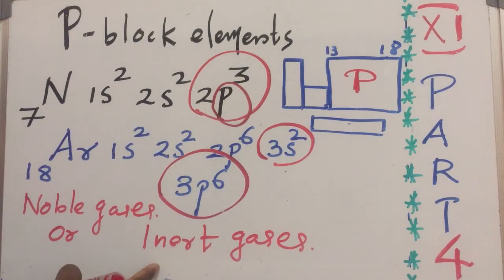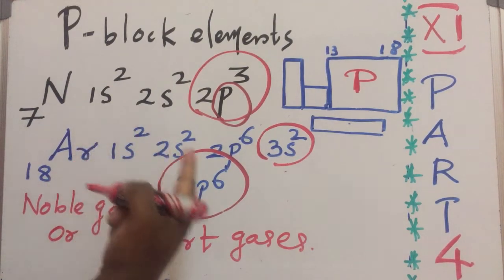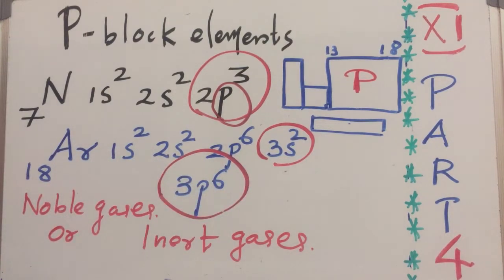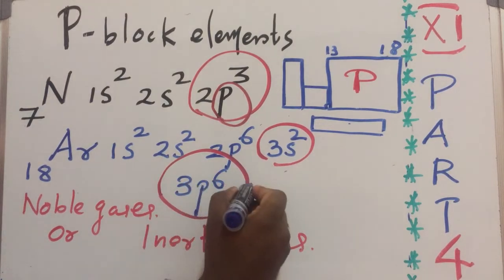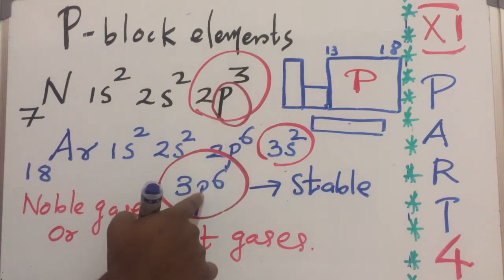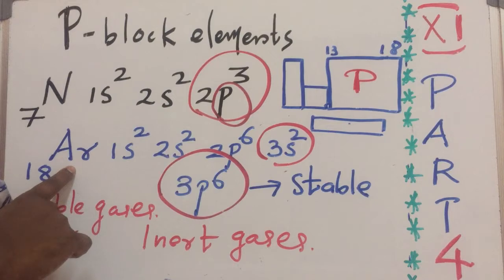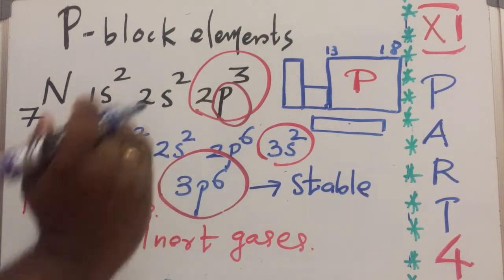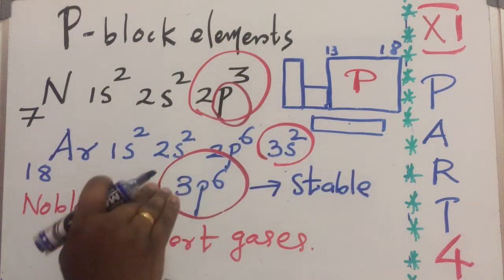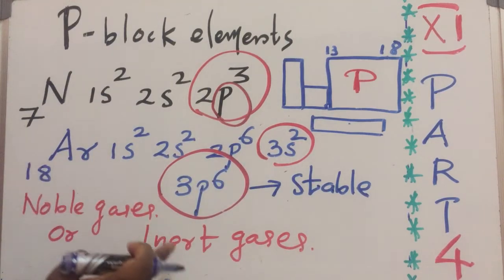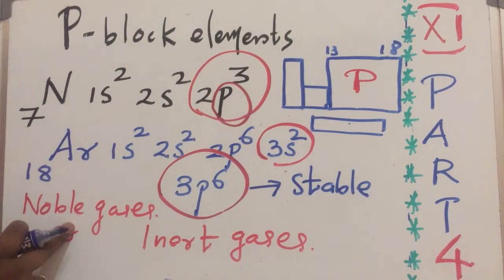Why is it called an inert gas? Because it is already completely filled, so this element is extra stable. Argon is extra stable due to the completely filled configuration. Due to this stability, argon will not react with any other element, or argon is inert towards reactions. So argon is also called an inert gas or noble gas.